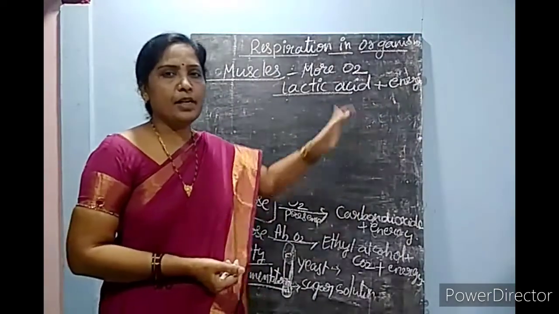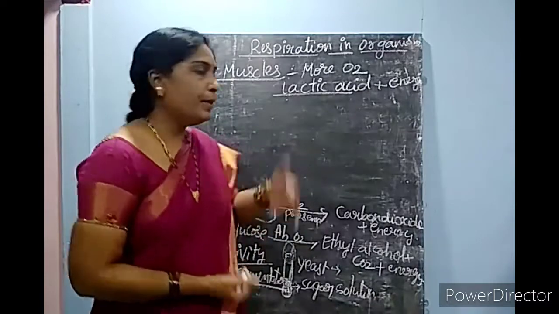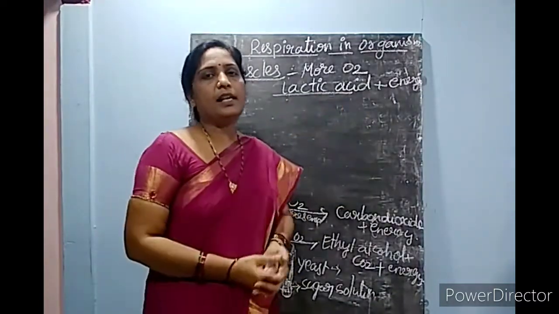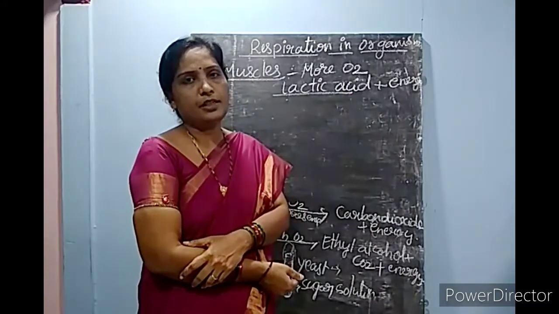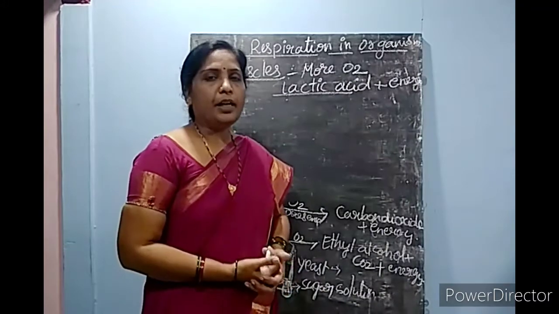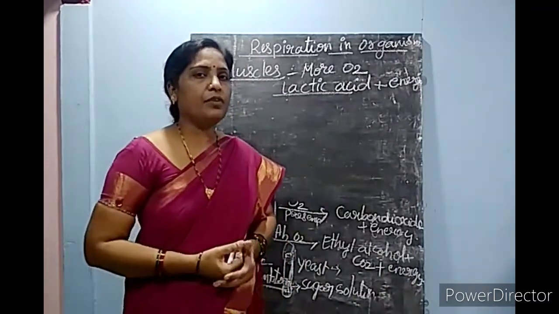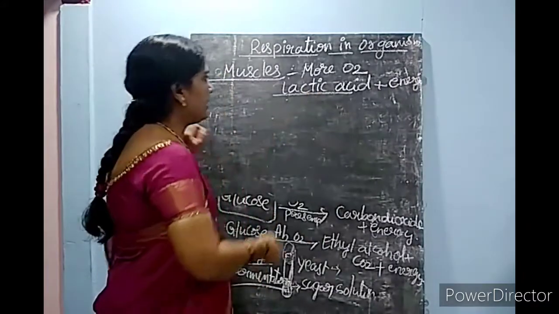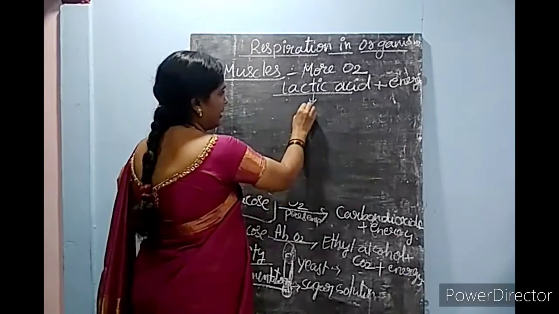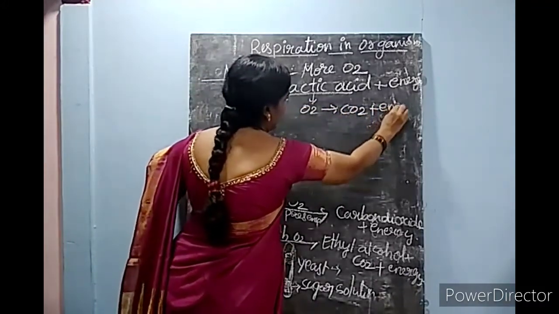Here carbon dioxide is not produced, and you feel pain because of the accumulation of lactic acid. This lactic acid gets accumulated in the muscle cell and leads to pain. By the next day you get some relief from the pain, because the lactic acid reacts with oxygen and again releases CO2 and energy.